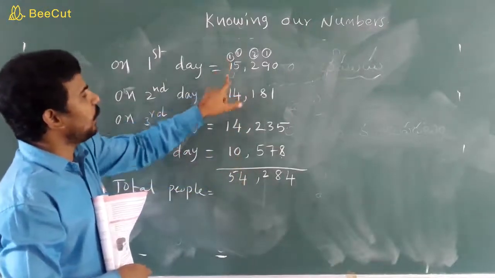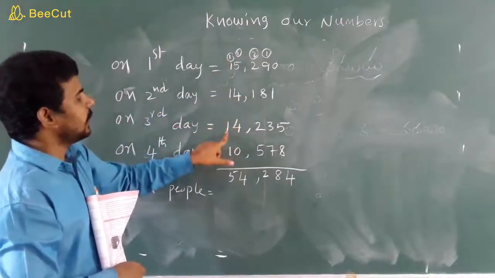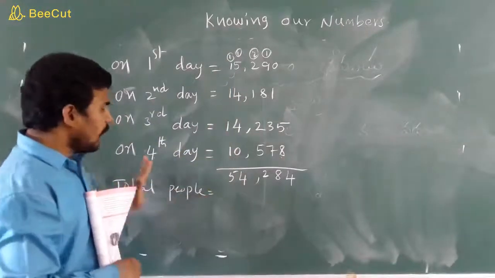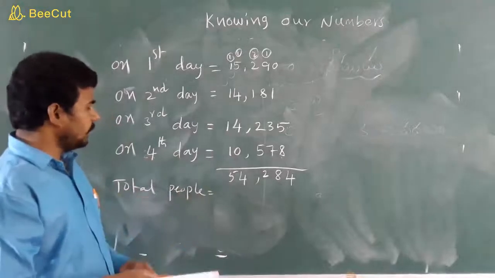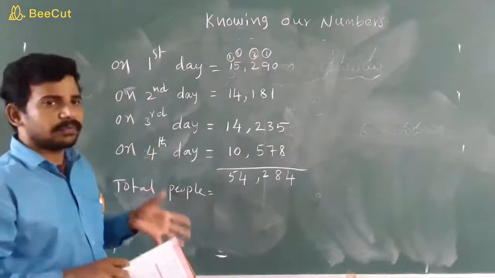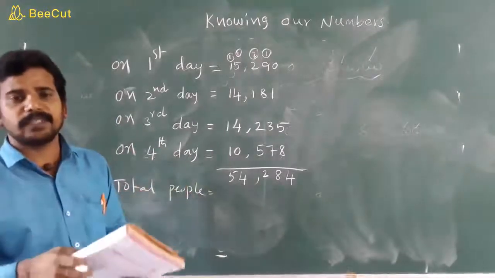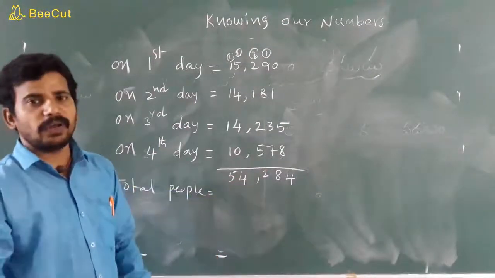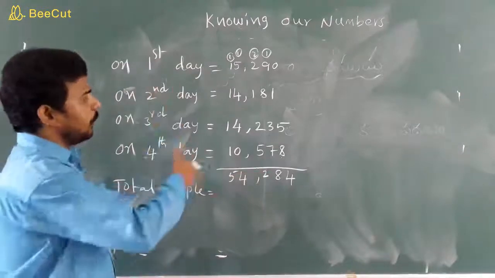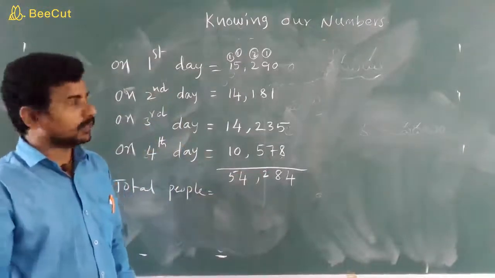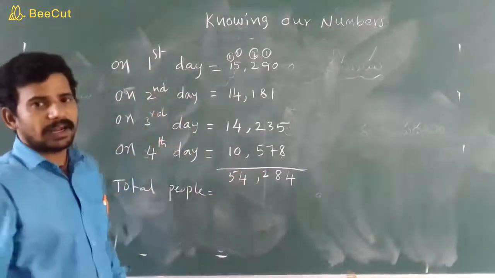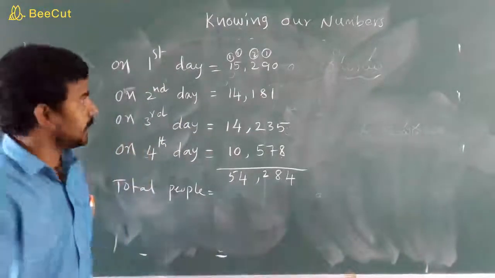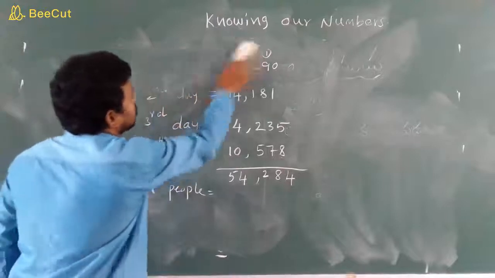Then 5. So in 4 days, how many people attended the games, children? 54,284. This is the first sum solution. We have to add the given numbers. Clear, children? Yes. Next, second problem.